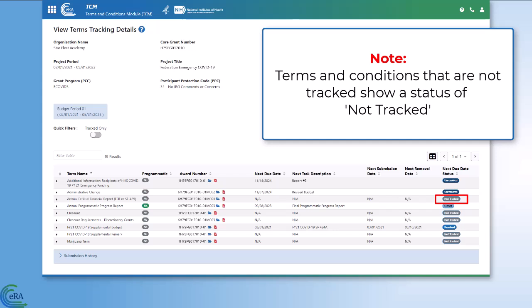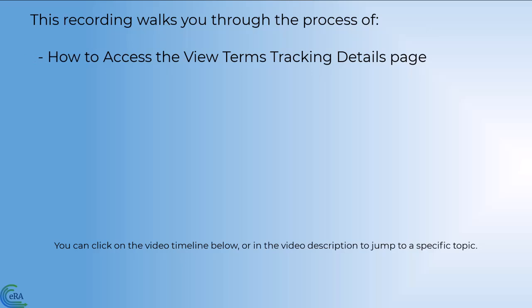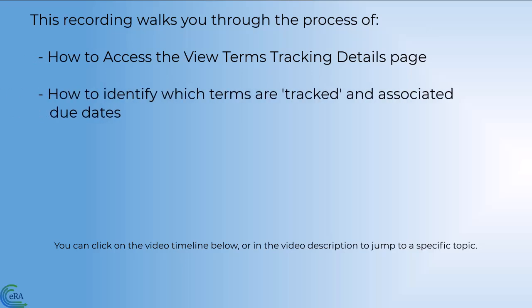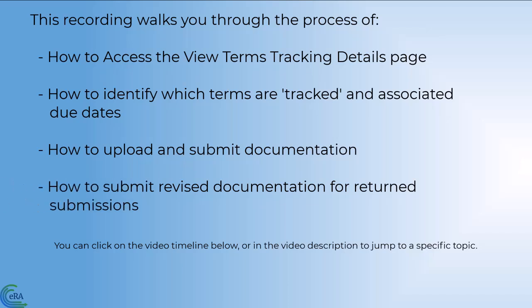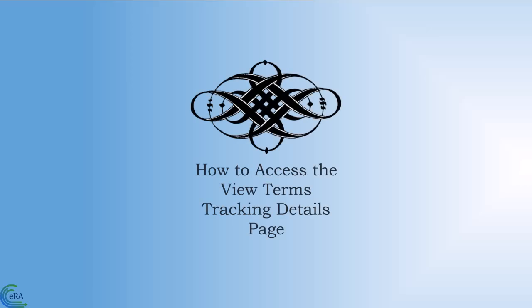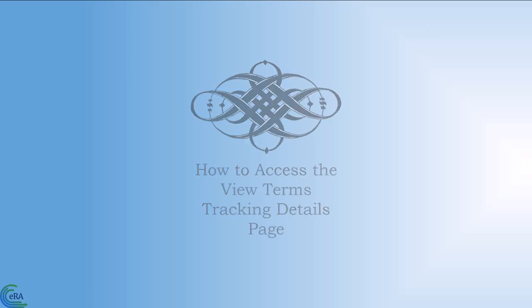Note: terms or conditions that are not tracked will show a status of not tracked in ERA Commons. This recording will walk you through how to access the View Terms Tracking Details page, how to identify which terms are tracked and the associated due dates, how to upload and submit documentation, and how to submit revised documentation for return submissions.